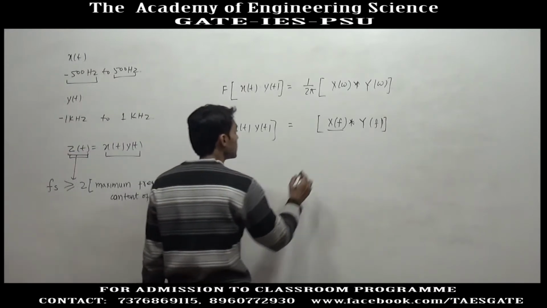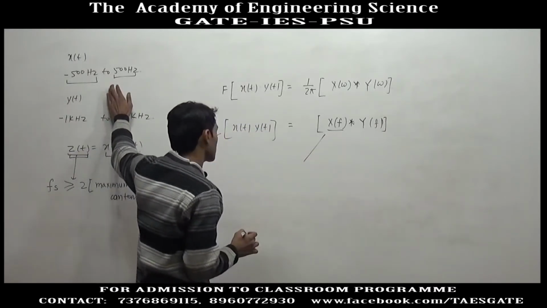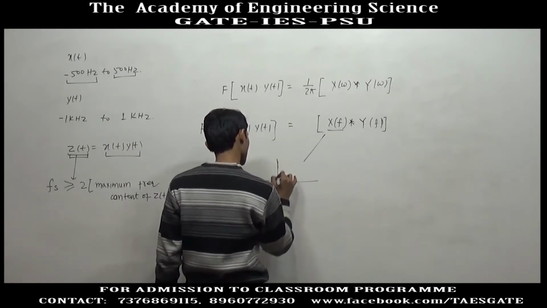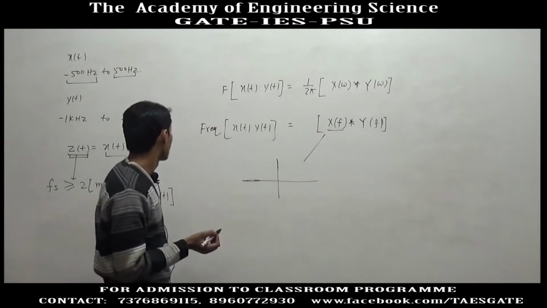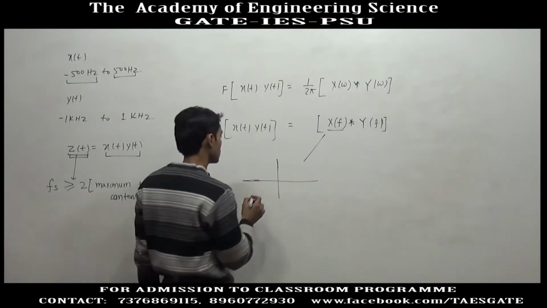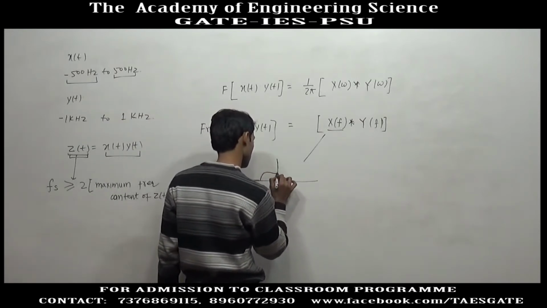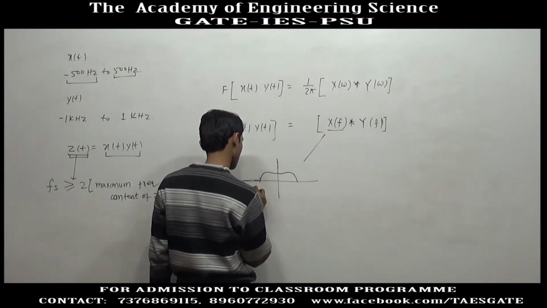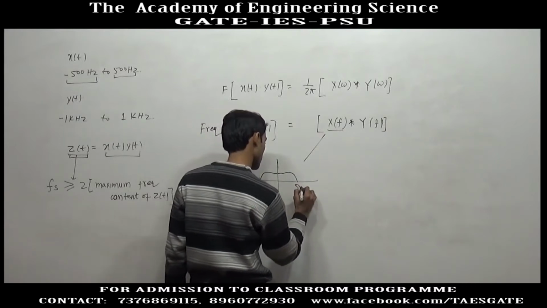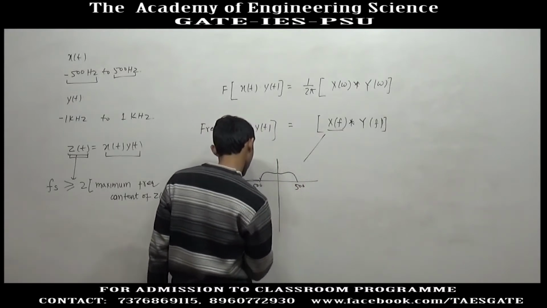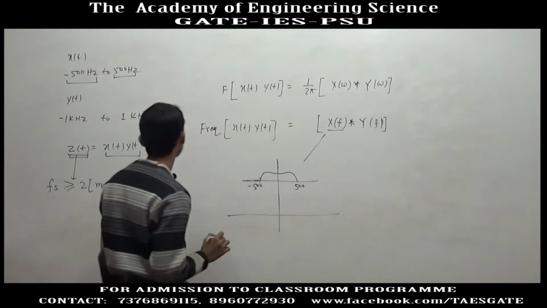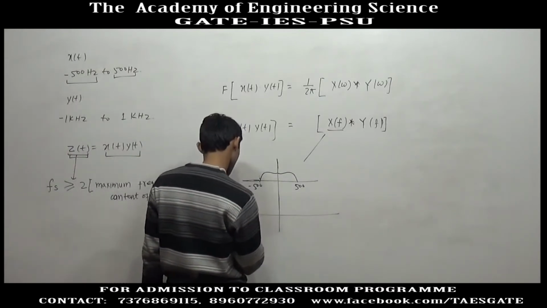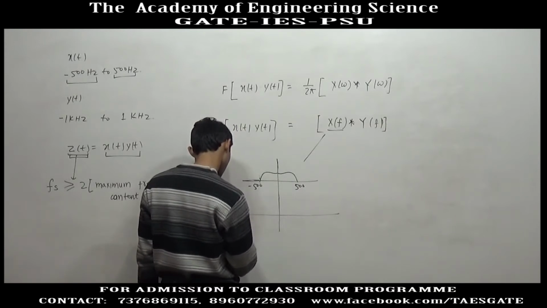Now, X(f) is band limited to 500 Hz. We do not know the exact shape of X(f) because x(t) is not given. So, suppose this is minus 500 Hz to 500 Hz, and Y(f) is given band limited to 1 kHz. So, suppose Y(f) is like this.